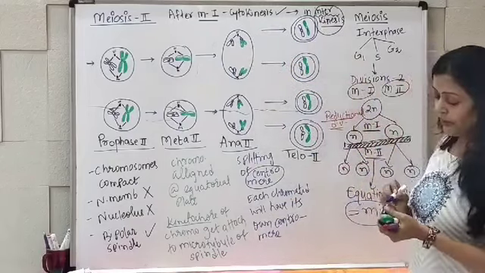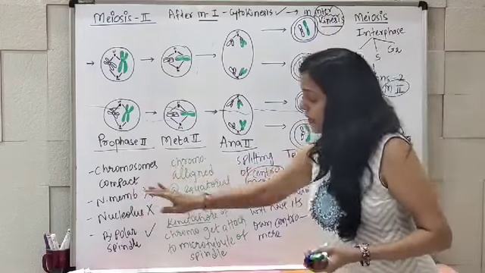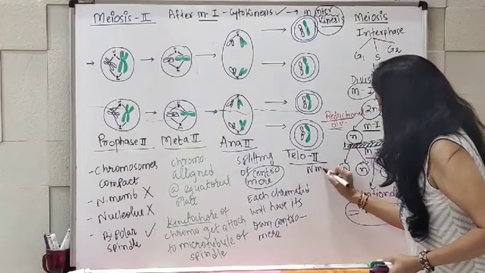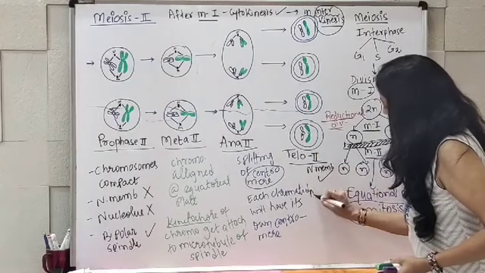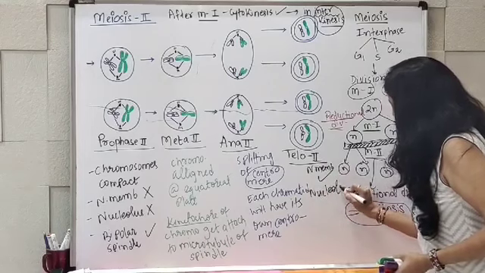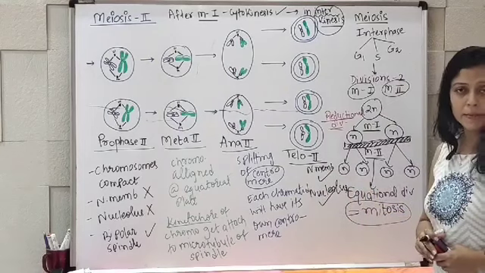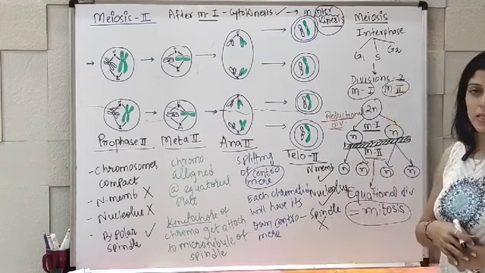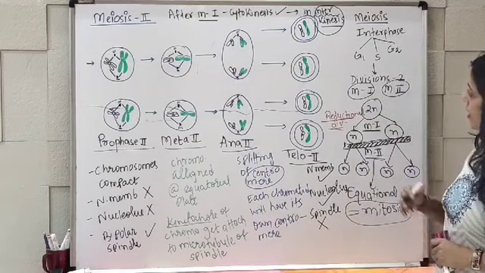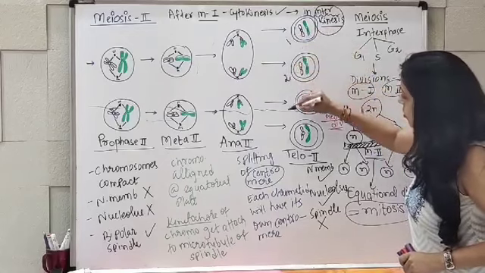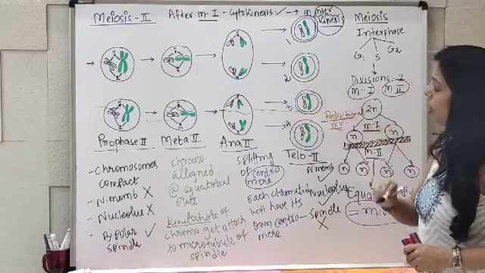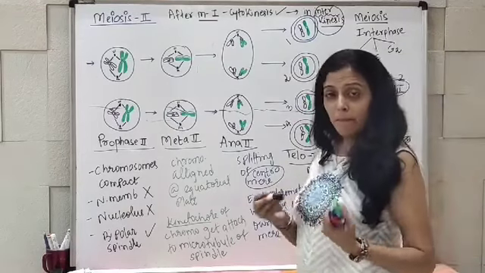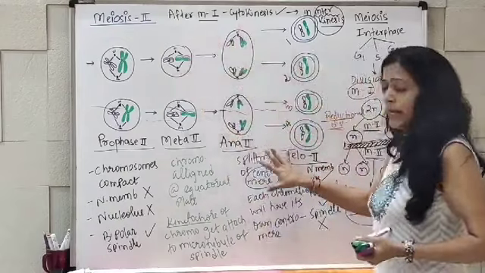And in last, telophase exactly refers to the reverse of prophase, where nuclear membrane starts forming, nucleolus starts forming, spindle fibers disappear, and you can get 1, 2, 3 and 4 daughter cells after meiotic II division, which is actually karyokinesis.